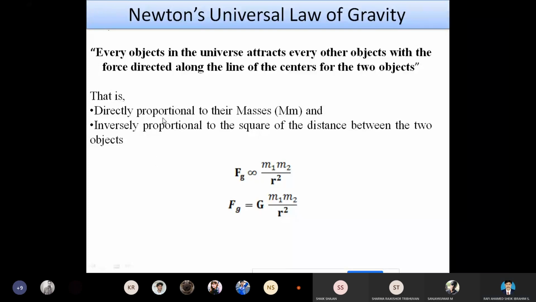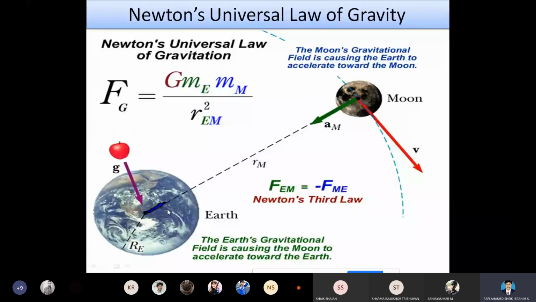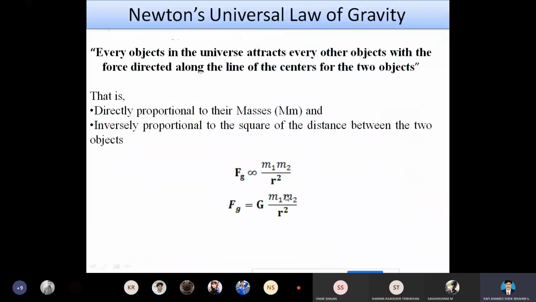Here, the Newton's gravitational force is directly proportional to the masses, and inversely proportional to the square of the radius, that is the distance. So we can write Fg proportional to m1 m2 by r square. m1 is the mass of the Earth, m2 is the mass of the planet, that is the moon, and r square is the square of the separation distance.